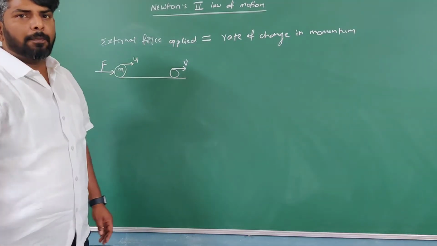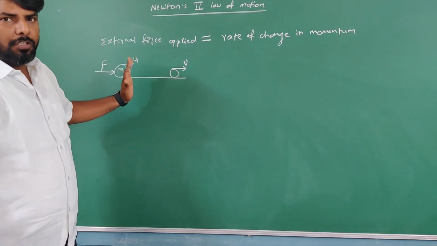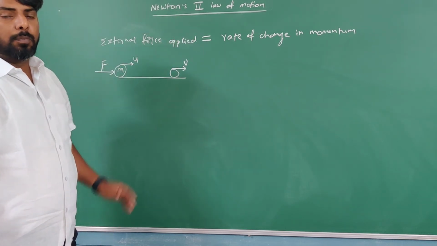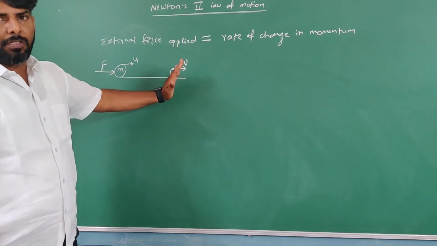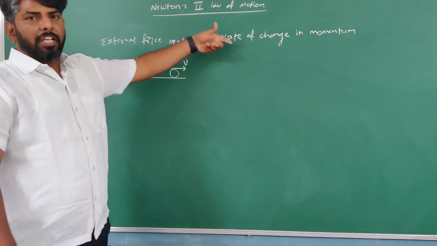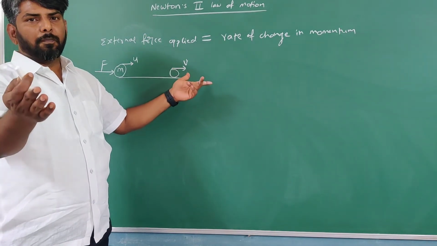So please keep in mind, when I apply external force, it changes its velocity. As long as I am applying force, its velocity keeps changing. If I stop the external force, then no change.